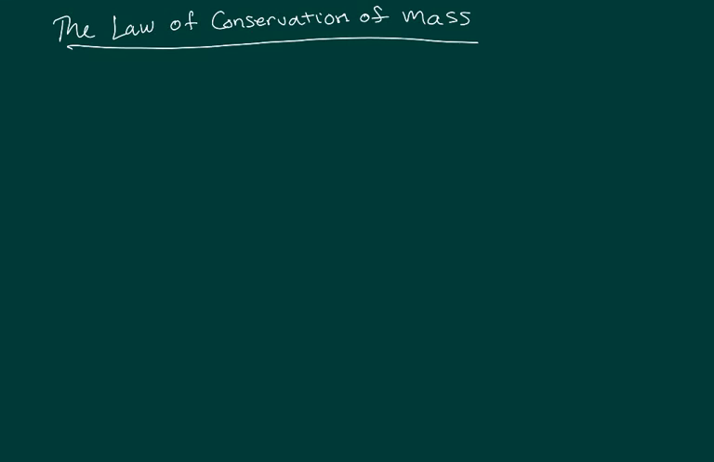Okay, so we've talked about physical and chemical changes, and we've seen how in physical changes, matter changes its appearance but not its composition. But in chemical changes, matter does change its composition in what we usually represent as a chemical reaction. We have our reactants turn into certain products.